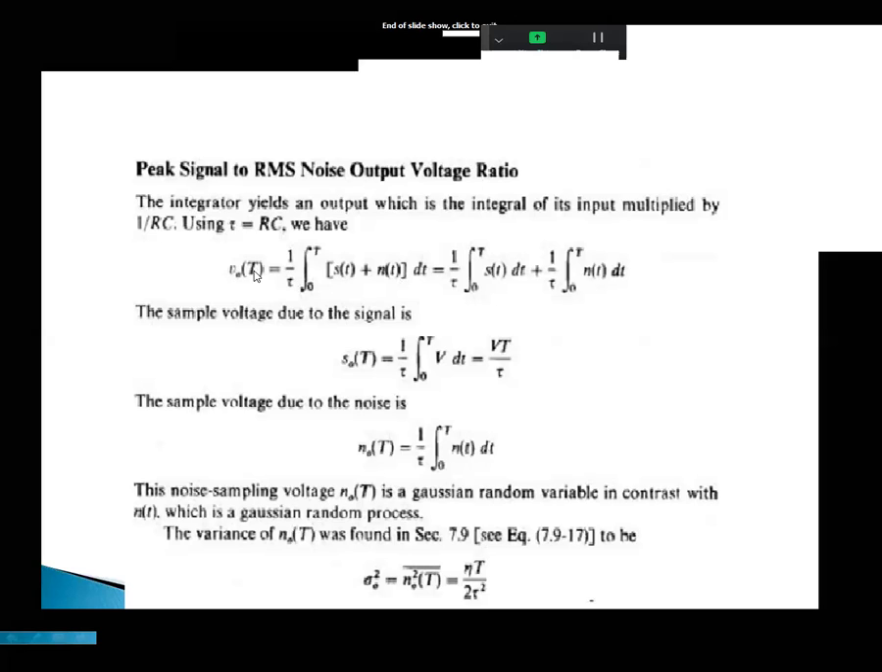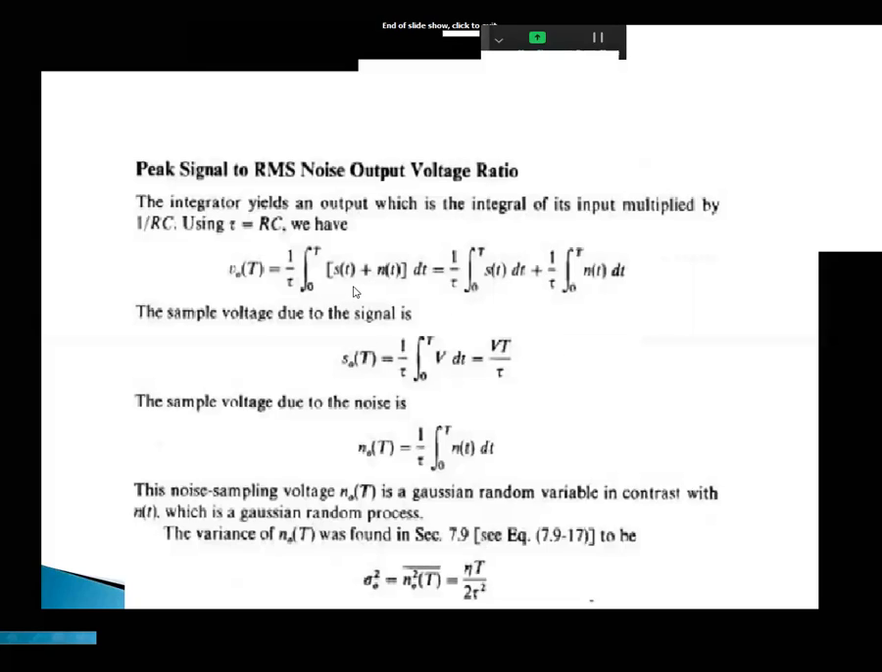The output of the integrator V of capital T is equal to 1 by tau integral 0 to t, where 0 to t is the span of the bit duration, of S of t plus N of t dt. S of t is the input signal and N of t is the noise, the signal after the adder. With respect to dt we can integrate. You can split this into 1 by tau integral 0 to t S of t dt plus 1 by tau integral 0 to t N of t dt.